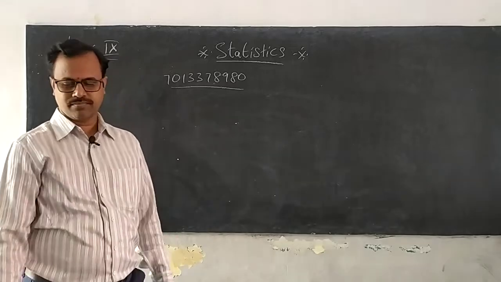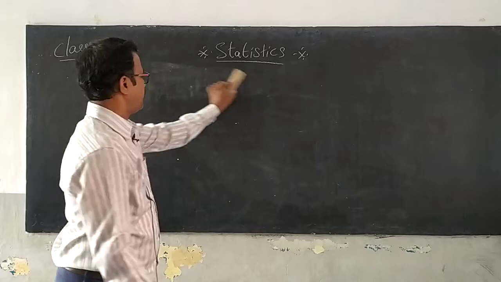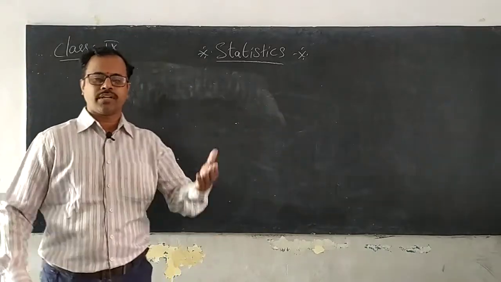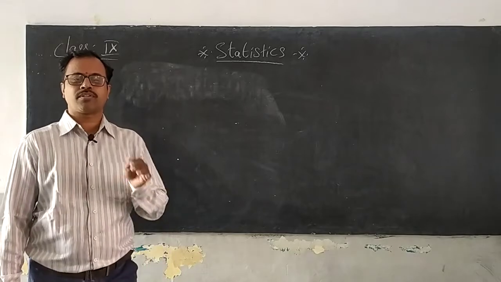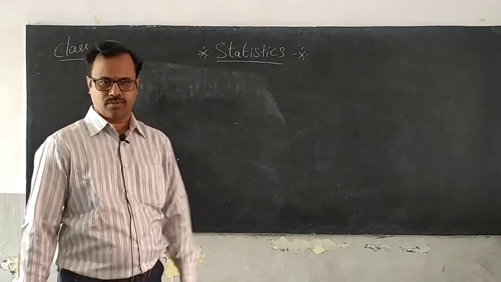Yes, in the previous class we completed up to the 6 questions in the exercise. To continue to the next question, we must know about the grouped frequency distribution.